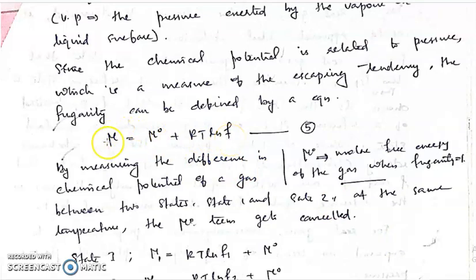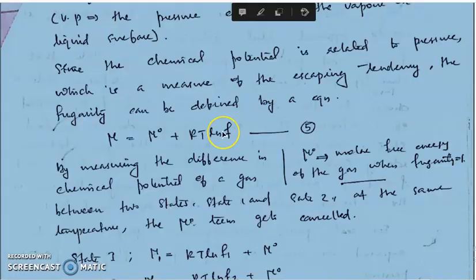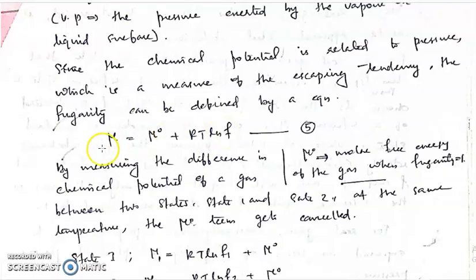In the case of ideal gases, this equation was mu is equal to mu 0 plus RT ln P, right? So, instead of the pressure term P, we are replacing it by the escaping tendency or the effective pressure term, the fugacity term F. So here we have mu is equal to mu 0 plus RT ln F, because in the case of ideal gases the chemical potential is related to pressure, and here it has to be related to the escaping tendency or the fugacity. That is our equation 5.